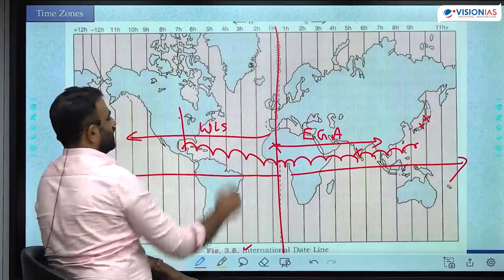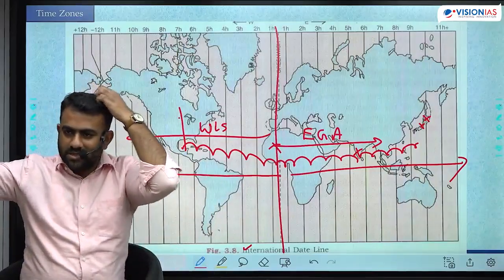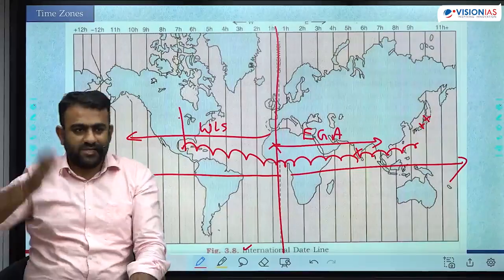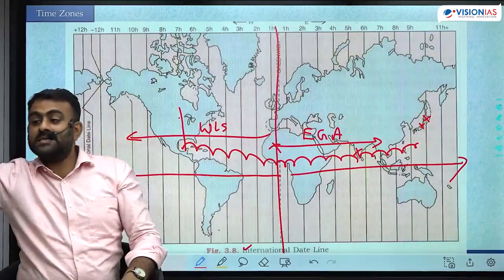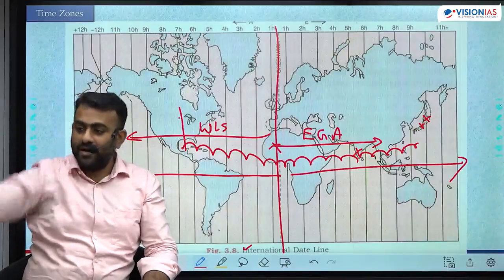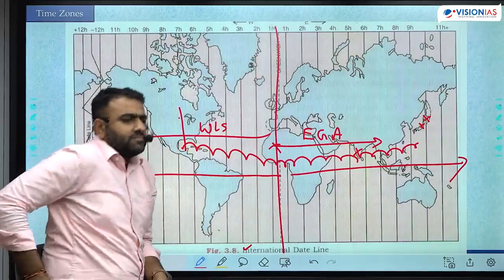Towards the west, time decreases. West lose, subtraction. If another person is there, okay, 6 hours behind, that means the time difference between you and him is 6 hours. If it is 12 o'clock here, there it is 6 a.m. 12 p.m., 6 a.m. is behind. Very easy to calculate now.